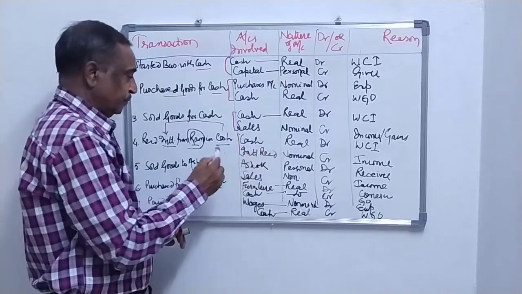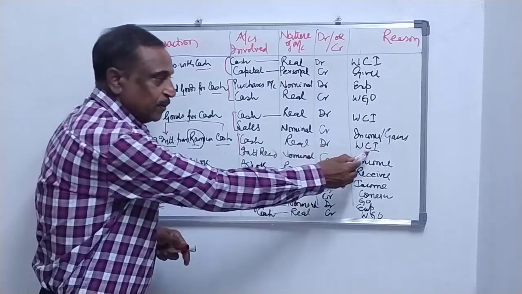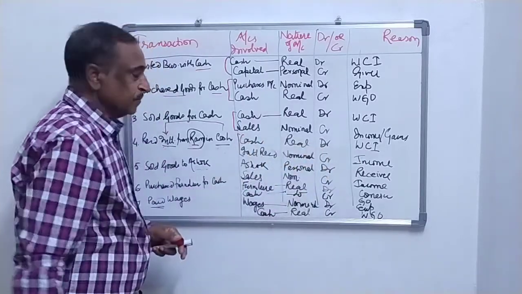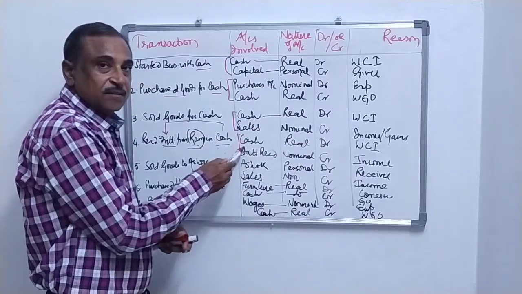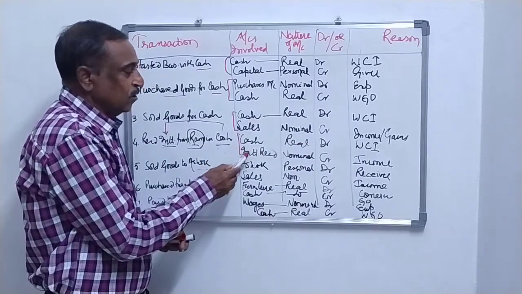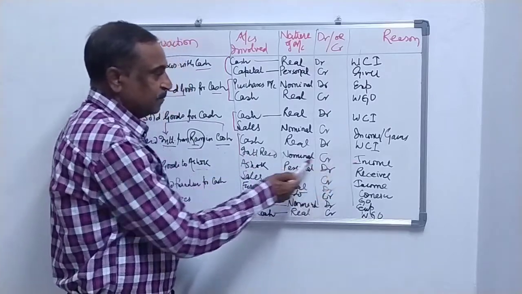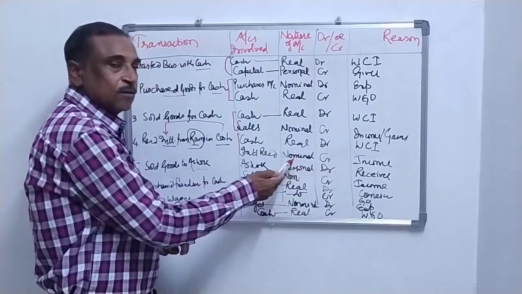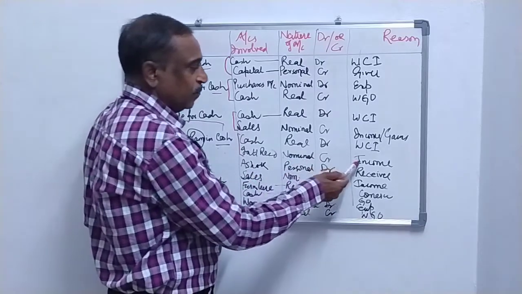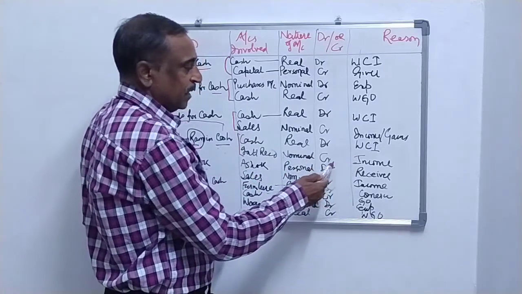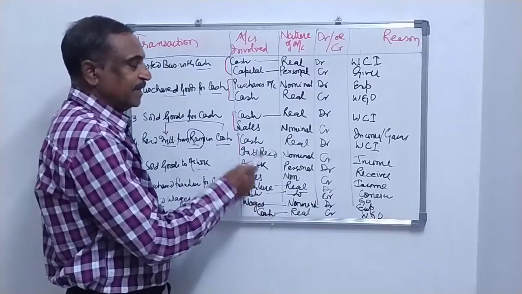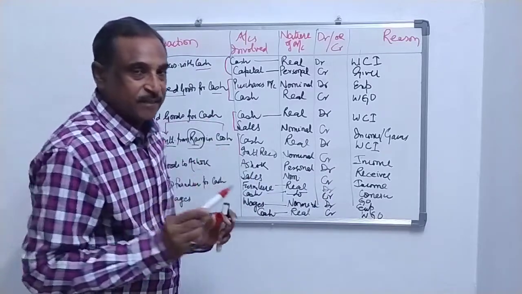Cash being real account is coming into business, will be debited, and the firm is getting cash on account of interest. It is an income, and income comes under nominal account, and the rule for nominal account is credit all incomes and gains. So interest received account will be credited. Clear?